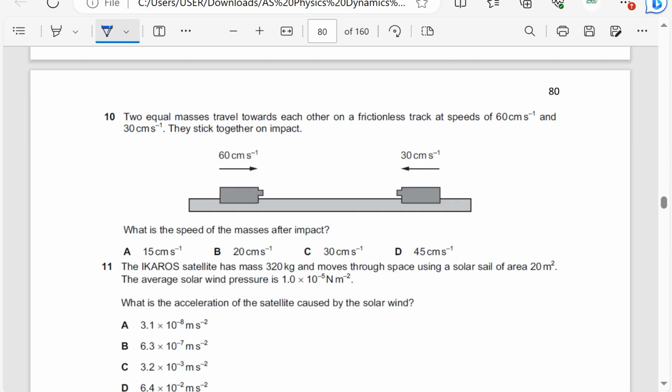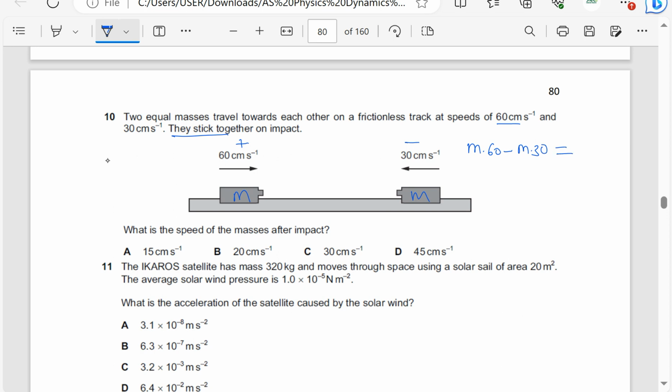Two equal masses travel towards each other on a frictionless track at speeds of 60 centimeters per second and 30 centimeters per second. They stick together. So that means it becomes a common mass. Velocities to the right, I can say positive. Velocities to the left, negative. So let's find a conservation of momentum. Total momentum before: they have equal masses, let this be m, m. Total momentum before will be m times 60 plus negative, so it becomes minus m times 30. I'm not converting the units because I know they are going to cancel out.